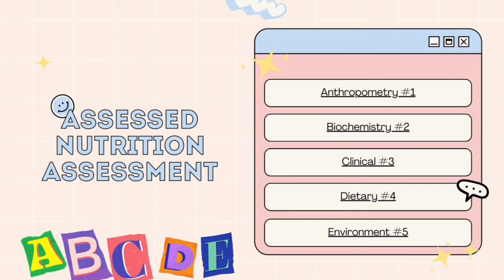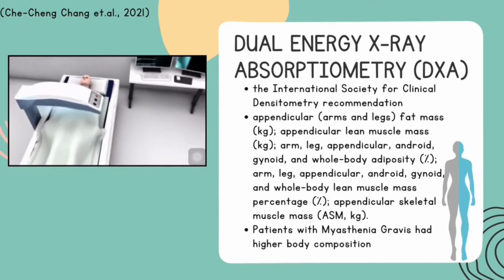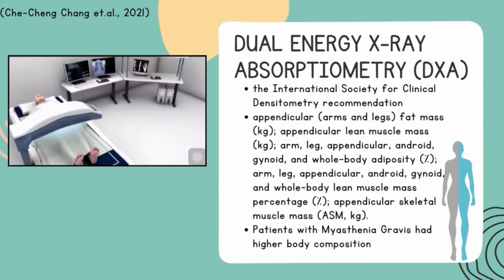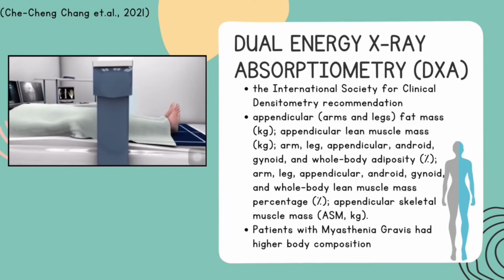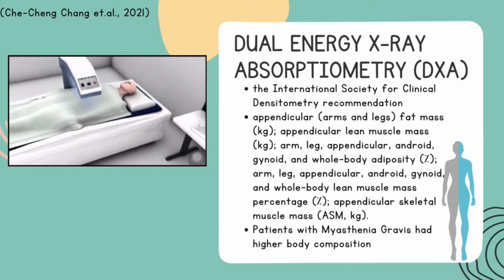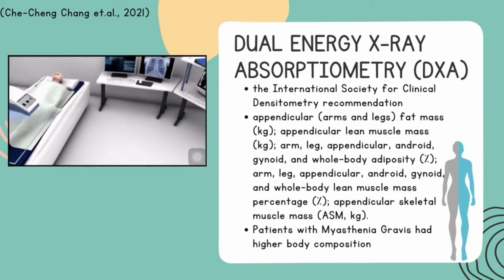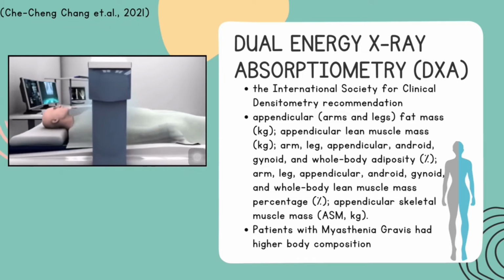assessment, which are anthropometry, biochemistry, clinical, dietary, and environment. First, we will look at anthropometry, and the method to assess body composition changes for myasthenia gravis discussed in this video is dual energy X-ray absorptiometry. Because of its precision, the International Society for Clinical Densitometry recommends this method. Based on one study, this DXA method evaluated several parameters.